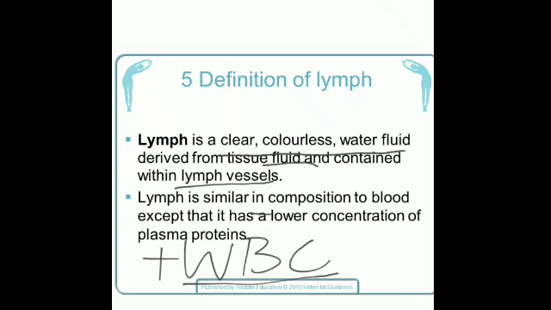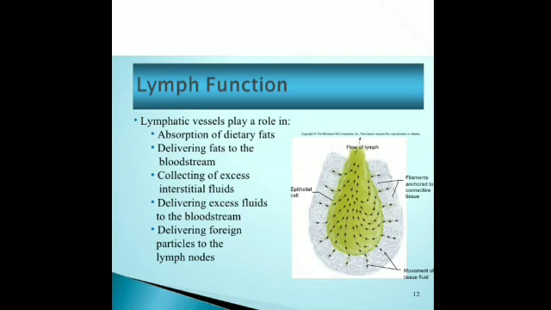What are the various functions of lymph? The lymphocytes, the special WBCs present in the lymph, protect the body against diseases. So protection against diseases is the most important function of lymph. Then it supplies nutrients to the different parts of the body. Whatever nutrients have been collected in the form of lymph are supplied to the different parts of the body.